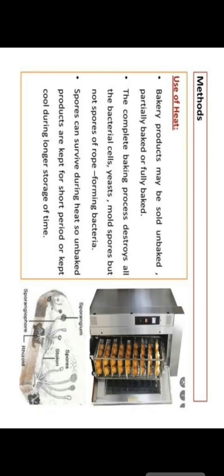We can use heat in different ways to prevent all kinds of contamination and spoilage. Mainly food preservation is done in the refrigerator, deep freezer, and sometimes using temperature also. Nowadays we are also using the lyophilization technique.